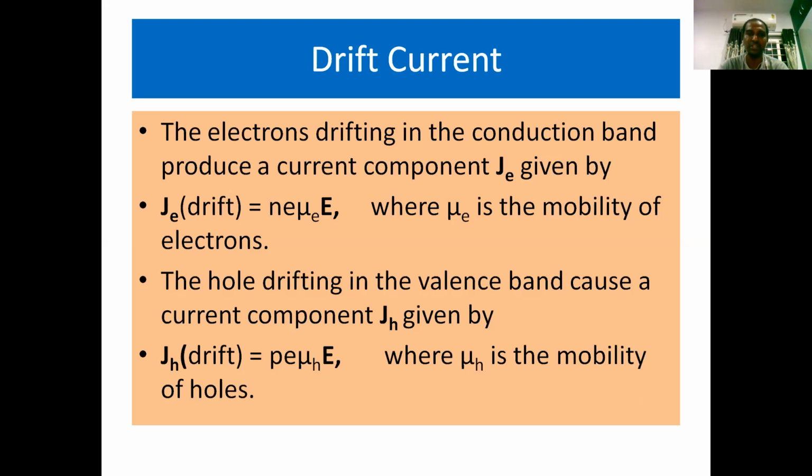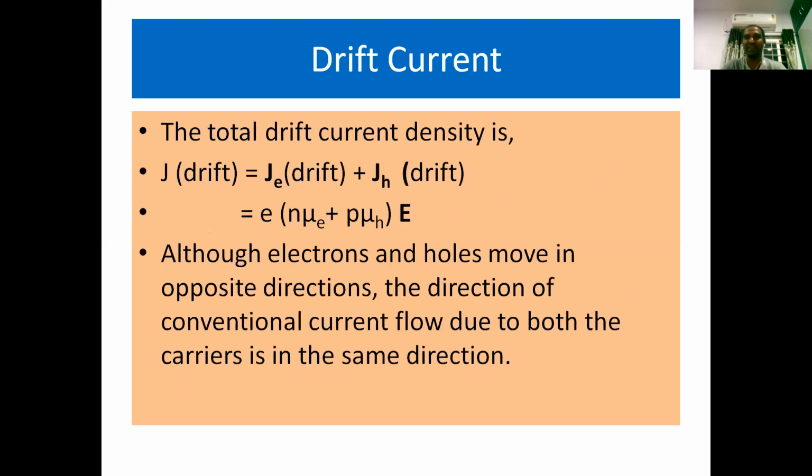here J_H is the current density due to holes in the valence band during the process of drift, equal to p e mu_H E. Here p is the number of holes, e is their effective charge, and mu_H is the mobility of holes, which takes place in the presence of an electric field. The total drift current density is given by the summation of electron drift and hole drift.